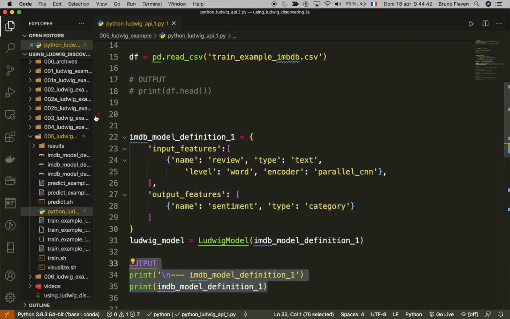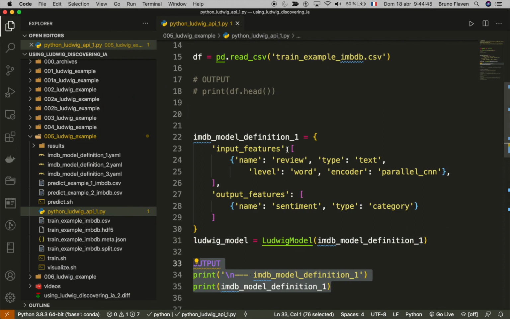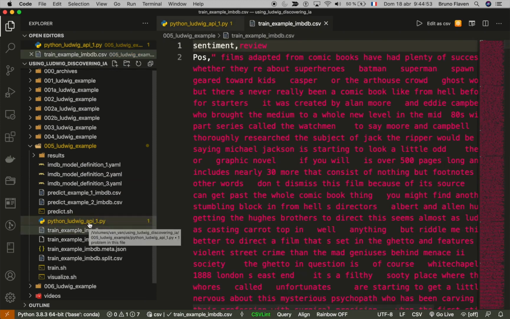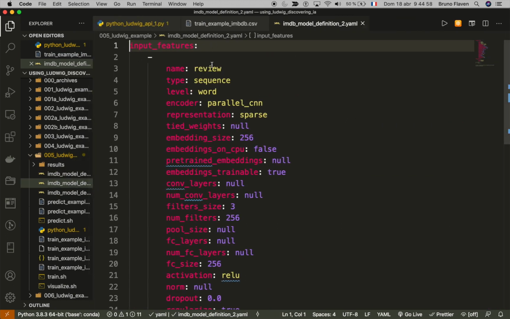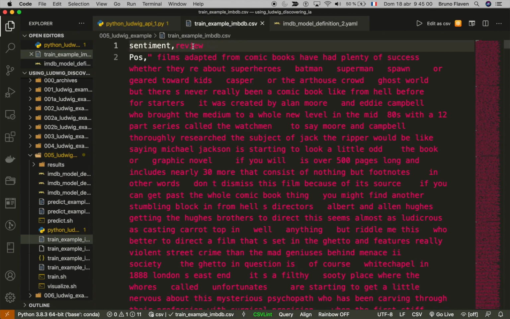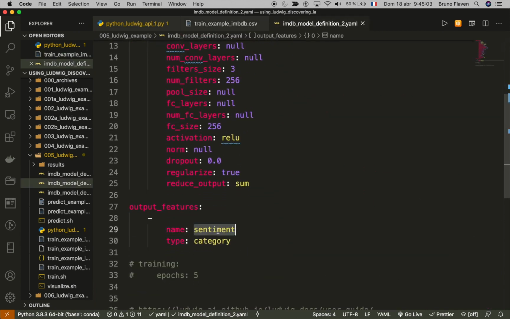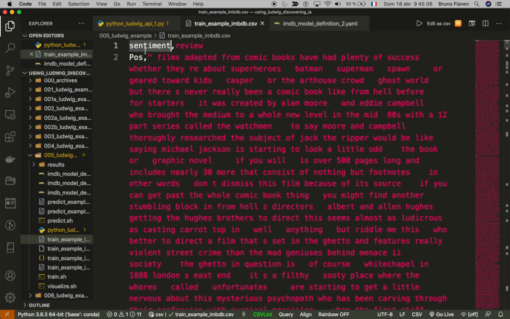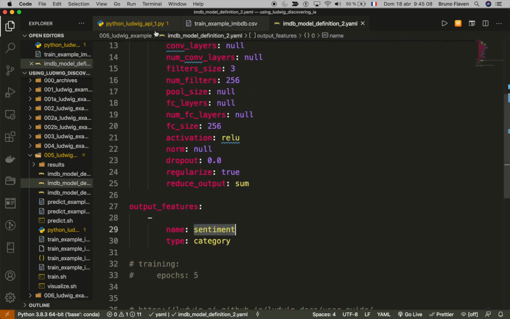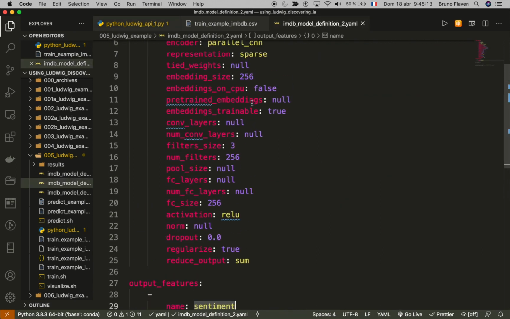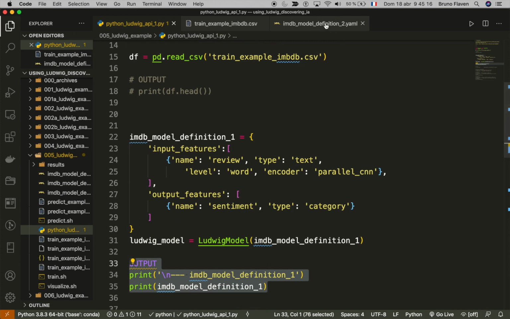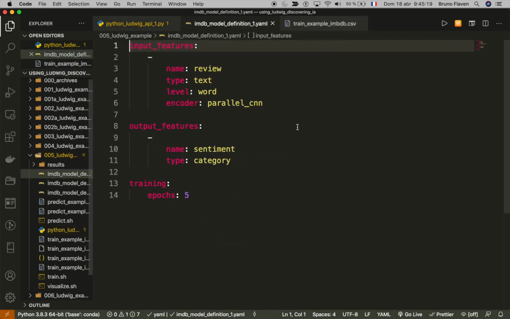So if you look at the model that I have, I just check the IMDB. Just have a look at that and at that, just to compare. I have review here. The output is sentiment, and I have this sentiment, which is positive and negative. So I'm testing the output, the correct value. And the YAML is totally transcribed. I mean, not this one, sorry, this one, the simpler one.